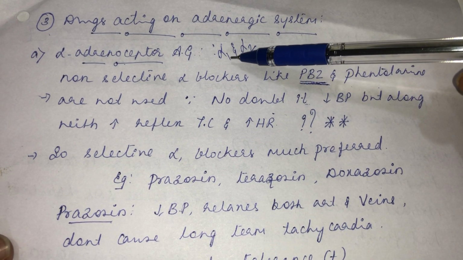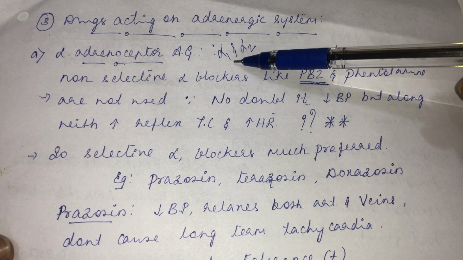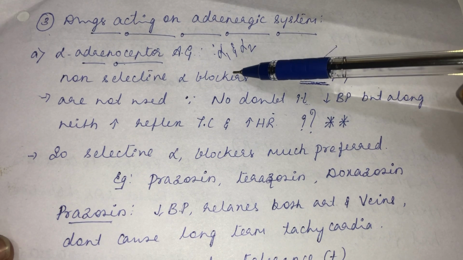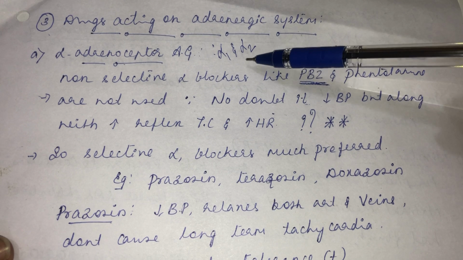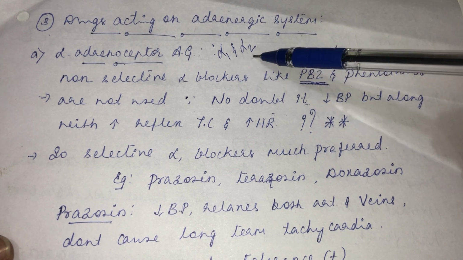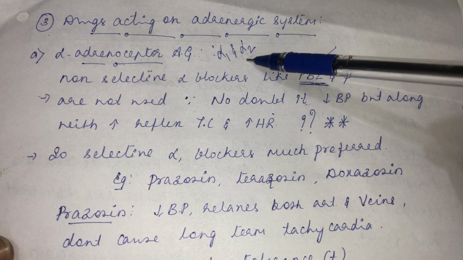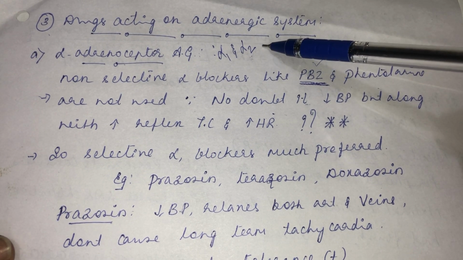See, it is blocking the alpha 1 receptor, no doubt. Alpha 1 receptor mainly causes vasoconstriction. By blocking the alpha 1 receptor, fine, you are causing vasodilation. But there is another receptor. A non-selective alpha blocker not only blocks the alpha 1 receptor, it will also block the alpha 2 receptor. You know what is the role of the alpha 2 receptor? It is an autoreceptor, fine. An auto-inhibitory receptor, that is the problem.